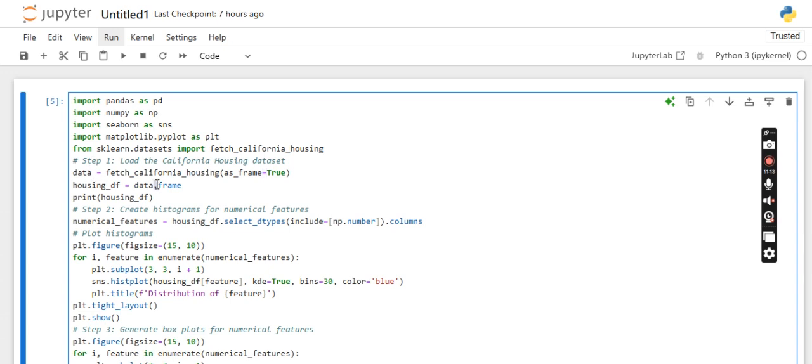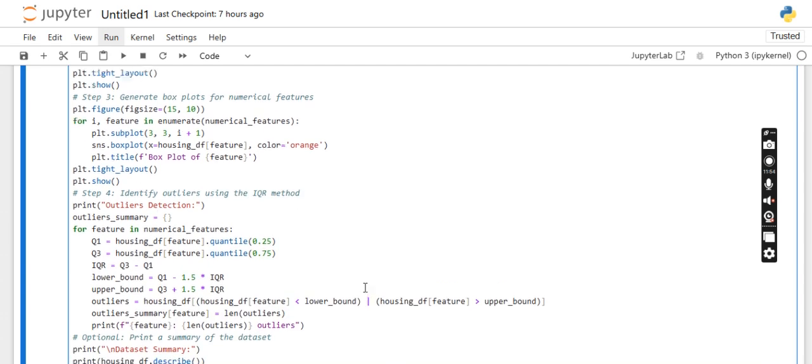So data.frame will extract the dataset as a data frame, and we will be storing it in the housing_df variable. A data frame is a 2D tabular data structure in pandas. It can be thought of as a table or a spreadsheet which consists of rows and columns, so that it is easy for storing and accessing the data. So it will extract the data as a data frame and store it in the housing_df variable.